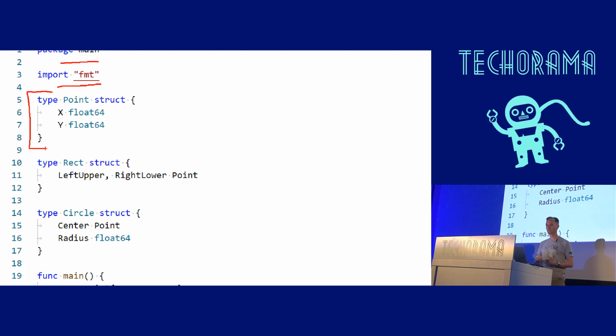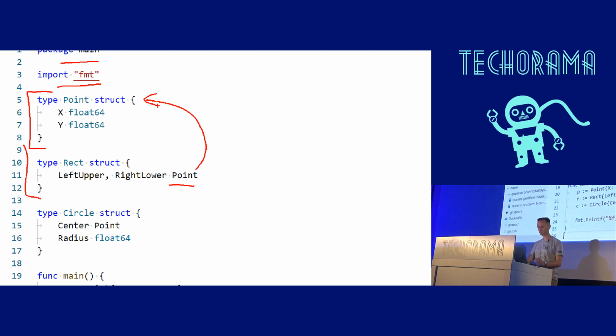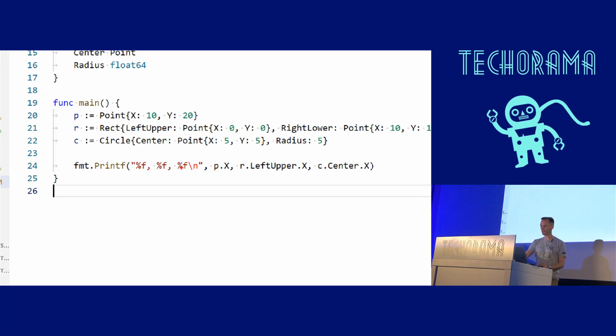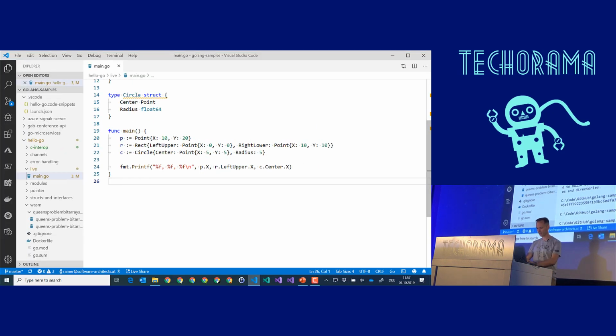That is important. So here we have a point struct, x float and y float. Very simple. Here we have a rect struct, which is using the point struct from up here. I think you can guess the details from the context. And then I have a circle with a center and a radius. Very simple. Now down here, I new up some of these types. I create a point, I create a rectangle, I create a circle, and at the end I'm printing out some stuff on standard out. Pretty simple, right? Let's try it. It works perfectly fine.